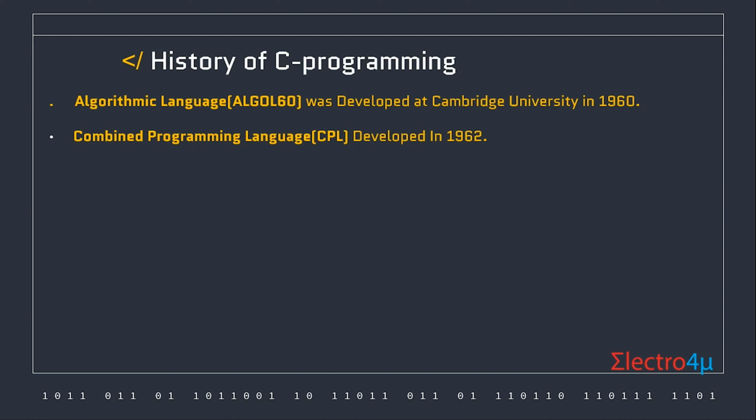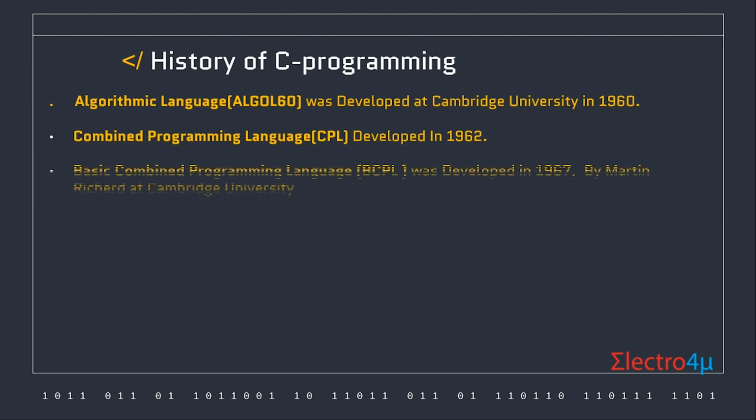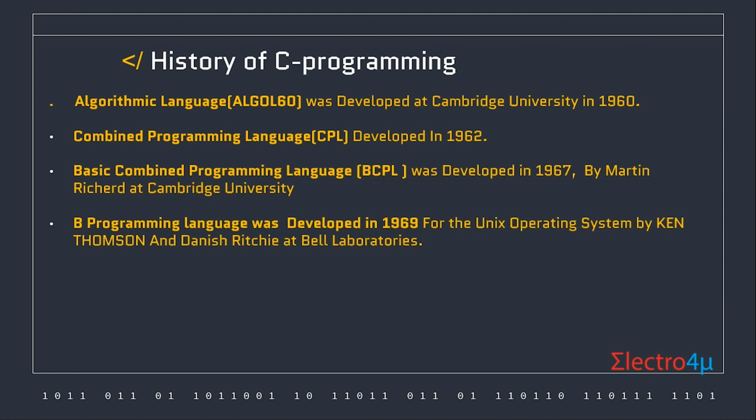After ALGOL and CPL, Basic Combined Programming Language, BCPL, was developed in 1967. It is used for designing and developing system software, developed by Martin Richards at Cambridge University, based on ALGOL and CPL. It is also known as a typeless programming language.